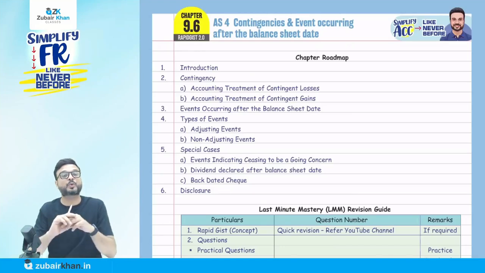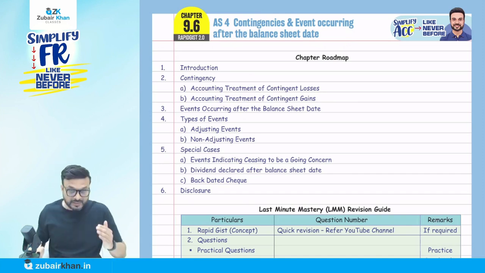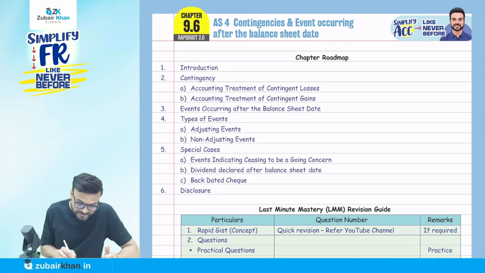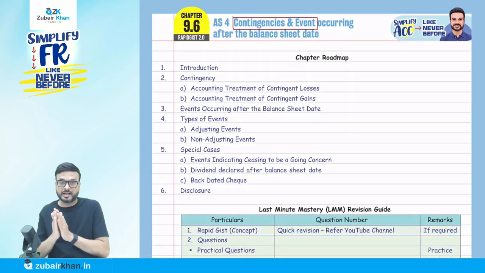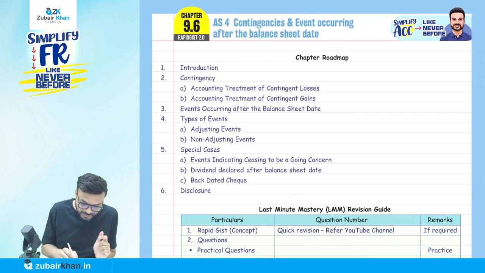So today we are going to cover Accounting Standard 4, that is contingency and event occurring after the balance sheet date. Let me tell you a very important point here. As you can see, the name of the accounting standard is contingency and event occurring after the balance sheet date. Does that mean both the contingency and the event should happen after the balance sheet date? The answer is no.